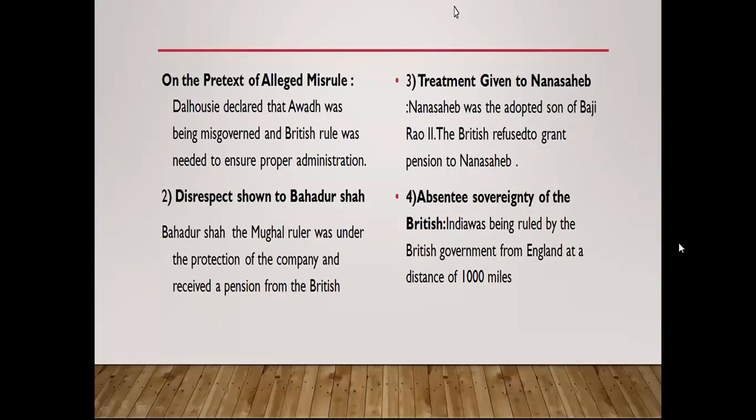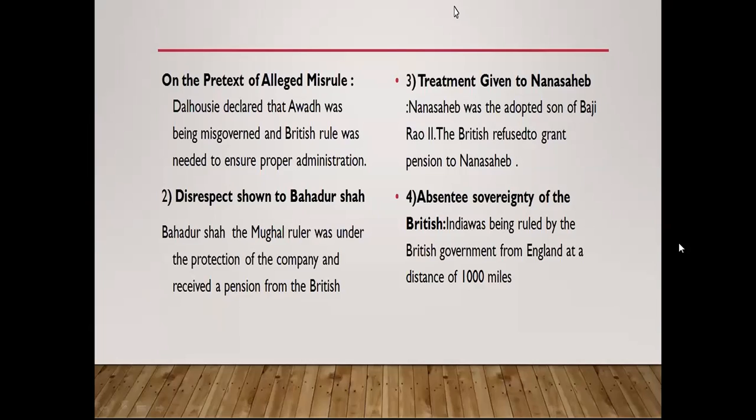They were required to shift to a place near the Qutub Minar. In 1856, Lord Canning announced that after the death of Bahadur Shah, his successors would not be allowed to use the imperial titles with their names and would be known as mere princes. The decision of the British hurt the feelings of Muslims.